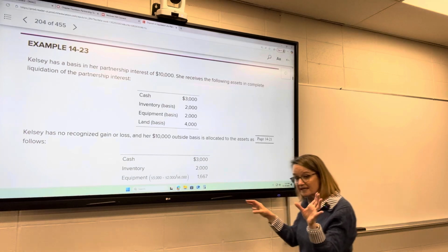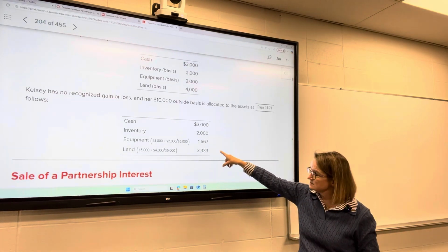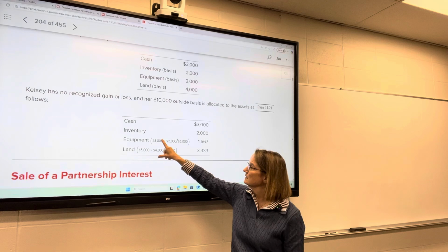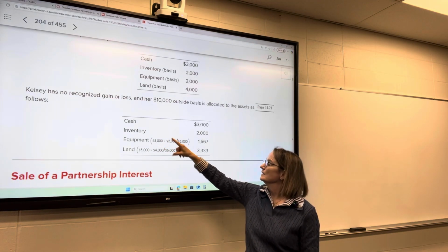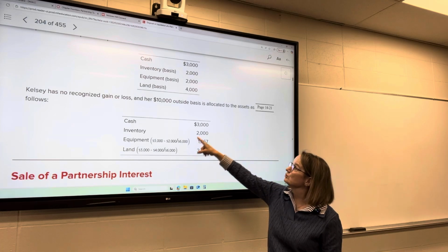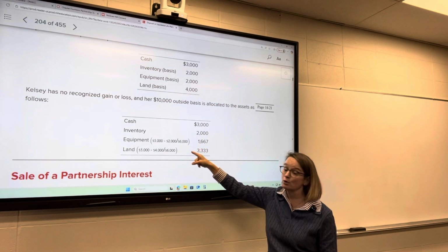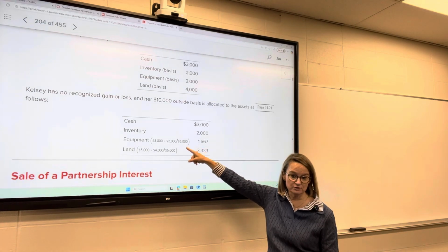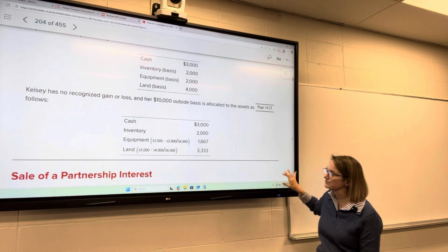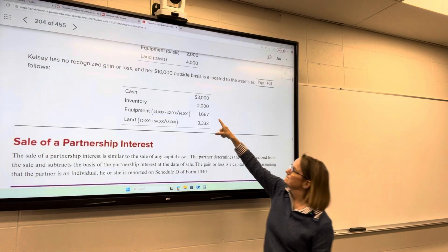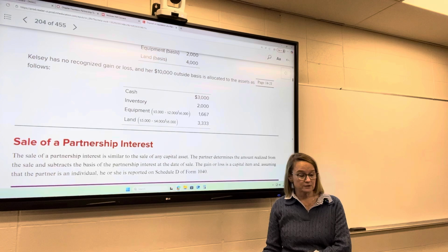So we have to allocate that difference to these two assets. The remaining partnership basis is multiplied by the proportion of the individual asset basis to the total asset basis. So that's how we're coming up with the remaining basis that she is going to have on her books for that.